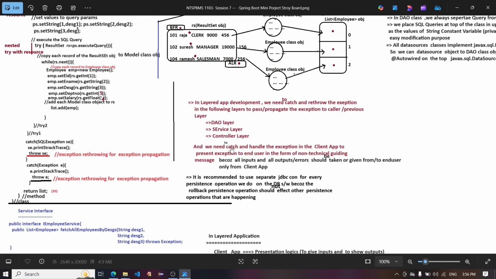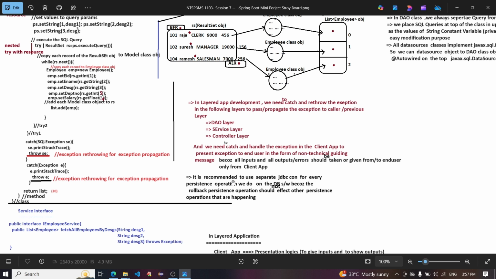We need to catch and handle the exception in the client app to present it to the end user as a non-technical guiding message, because all input and output errors should be taken or given from the end user only through the client app.